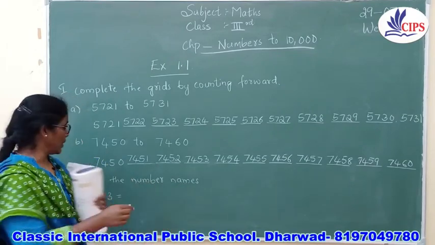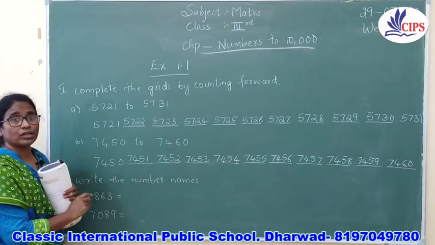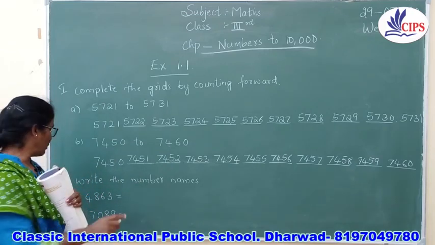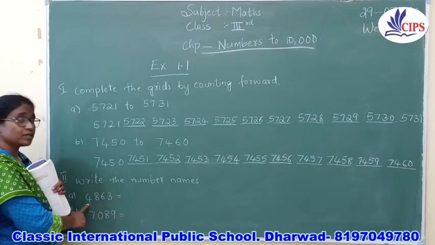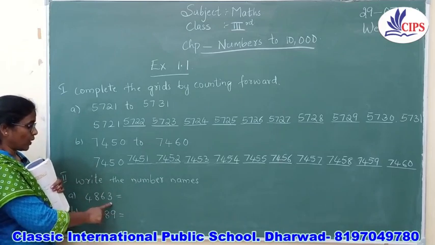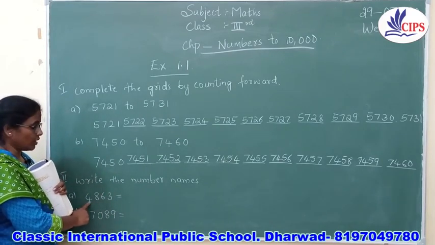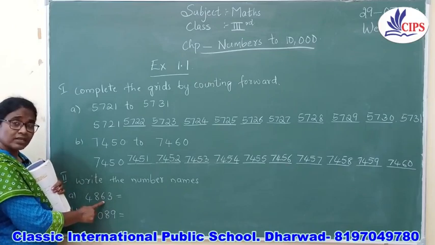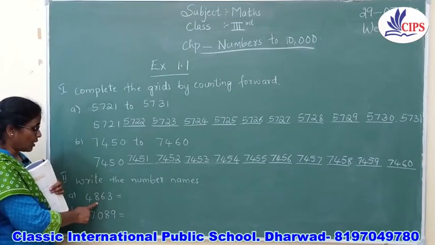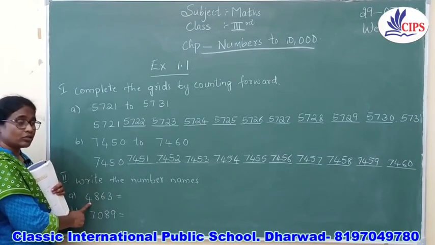Okay. The next one is write the number name. The first one, see how many digits are there? 1, 2, 3, 4. 4 digits, right? So this is the ones place, then this is the tens place, this is the hundreds place, and this is the thousands place.